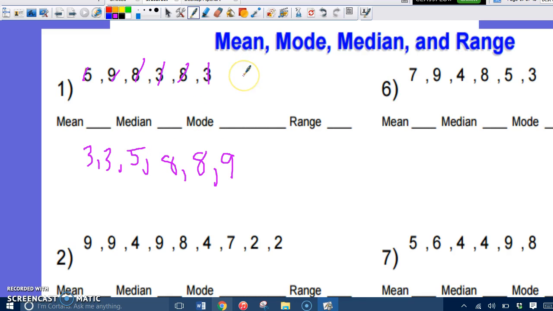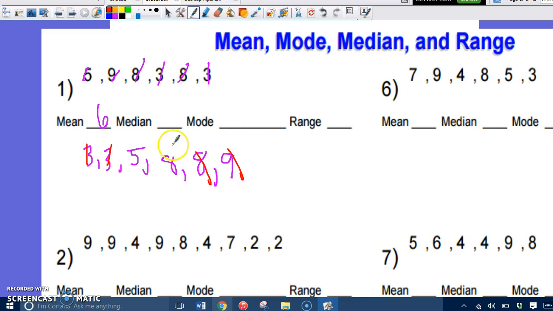And remember what we were saying. Mean is the average. So if you add all of these up, that means 3 plus 3 plus 5 plus 8 plus 8 plus 9, and then divide it by 1, 2, 3, 4, 5, 6, your answer should be 6. Okay? Now, the median, remember, is the middle number. So we're going to count off till we get to the middle number. Lots of students will do this as a means of counting off to make sure they have the middle number. Take one from this side, take one from this side, take one from this side, take one from this side, take one from this side, and if I take one from this side, I have nothing left over.